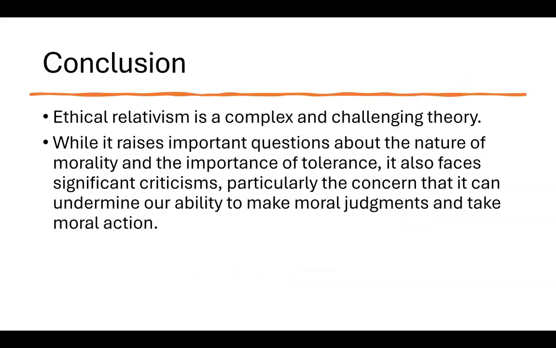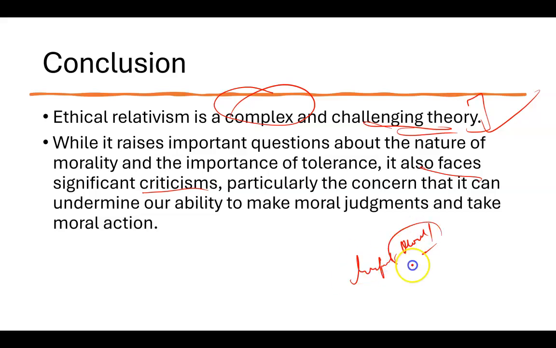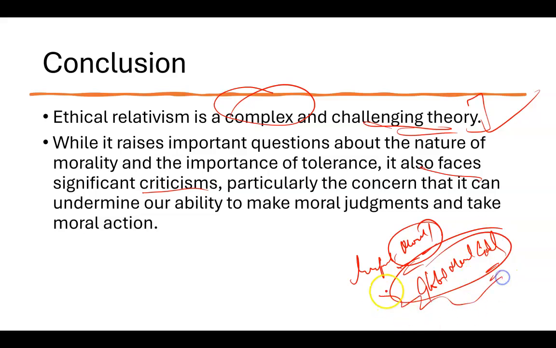So what is the conclusion? The conclusion is very simple, that this is a complex theory, right? And this is a very challenging theory also, right? So we always keep on questioning this particular theory, and it always faces criticism also because of its underlying assumptions. But at the end of the day, this theory also exists in ethics just like any other theory, right? So we need to understand, to some extent we can respect the morals of other cultures, but in certain things, for example, there should be a global moral code which every country must follow. That is what my conclusion is.